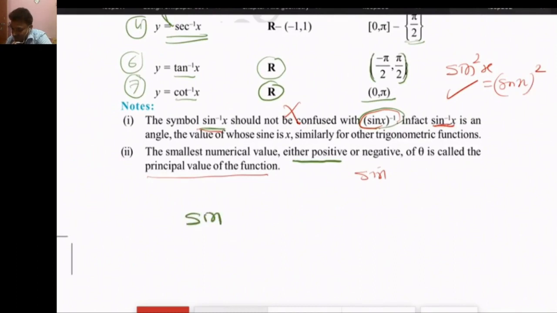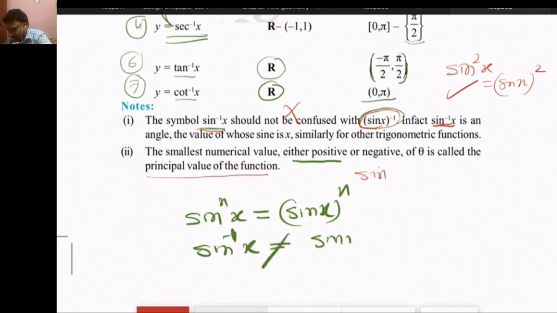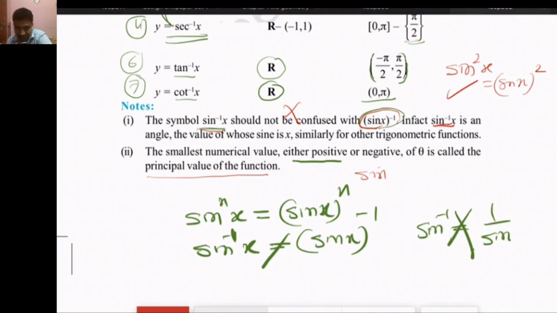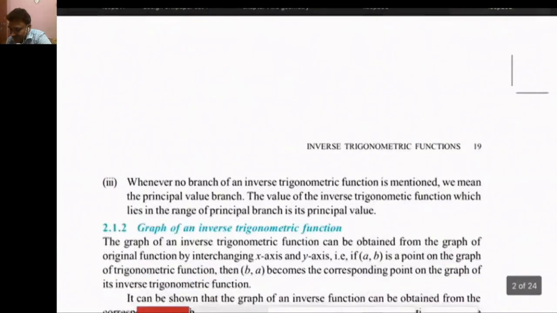Again, if n is a natural number, then sin power n of x can be written as sin x whole power n. But now, this is the very important rule. This is not equal to sin x inverse. And again also, sin inverse is equal to 1 upon sin, it is also not the meaning anywhere. Please, this will be remembered. And sin inverse x is an angle. It is an angle. Some questions we can find.